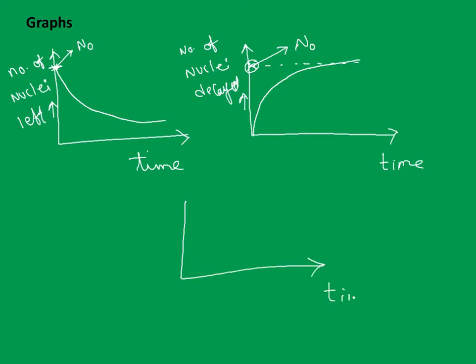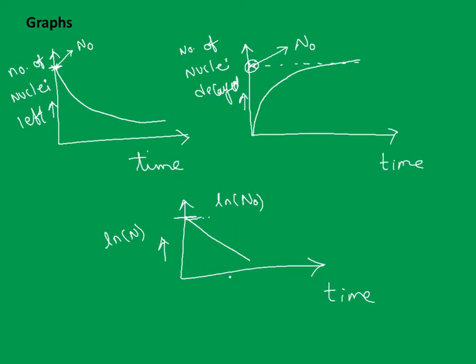Suppose I consider time along the x-axis and the logarithm of n, the number of nuclei at that time, along the y-axis. If I plot, the value will be a straight line, y equal to mx plus c, and the intercept is ln of n naught. We already know this value, right?